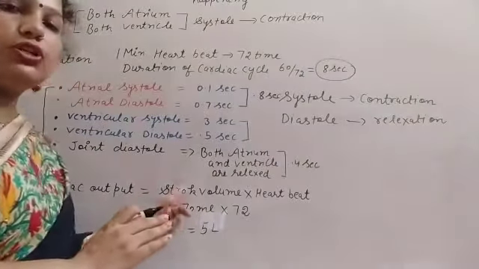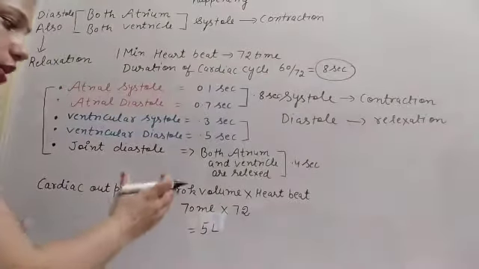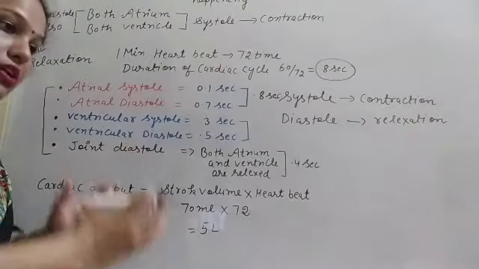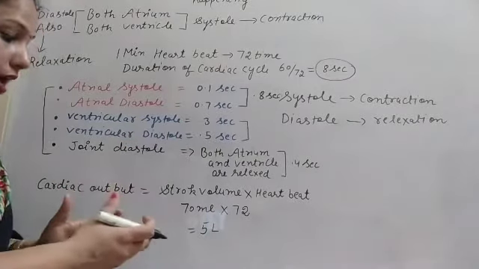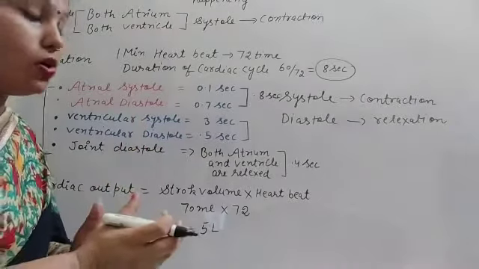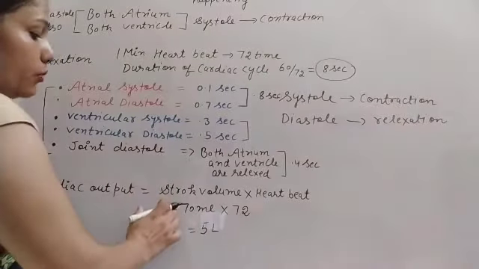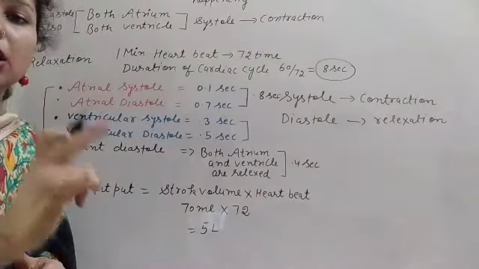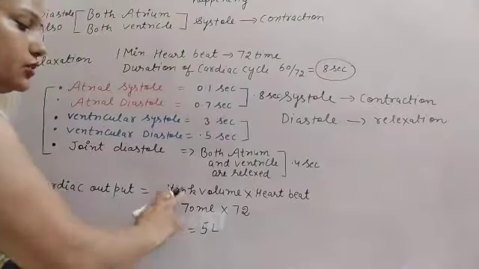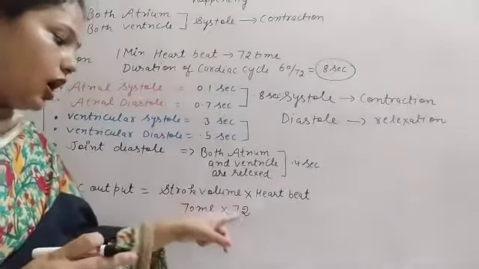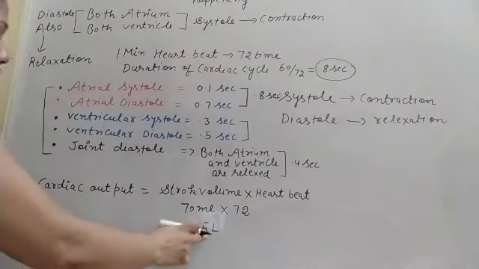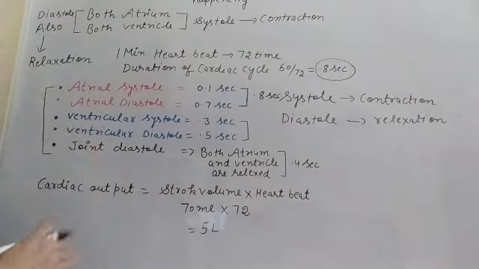So firstly, what is the meaning of stroke volume? Stroke volume means the ventricles of the heart pass 70 ml of blood, and the volume of blood pumped by the ventricles of the heart is known as the stroke volume, that is 70 ml. And if we multiply this stroke volume with the heartbeat, then we can find out the cardiac output. And the cardiac output is 5 liters.